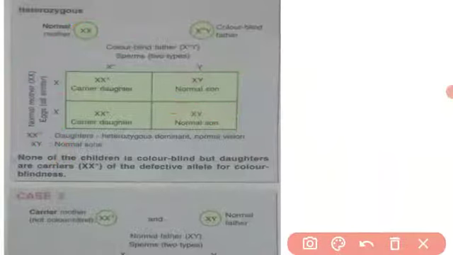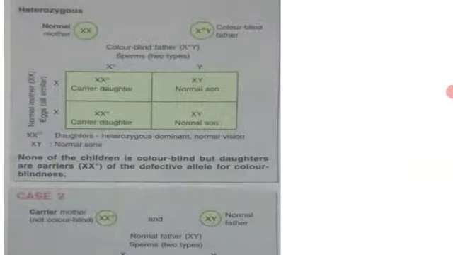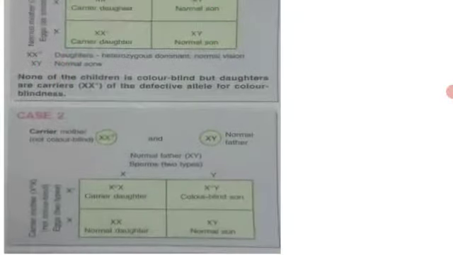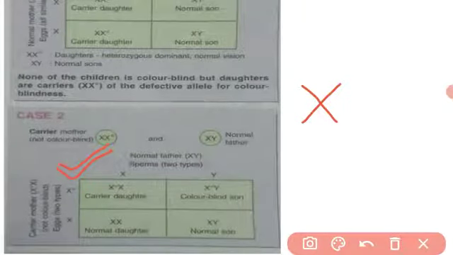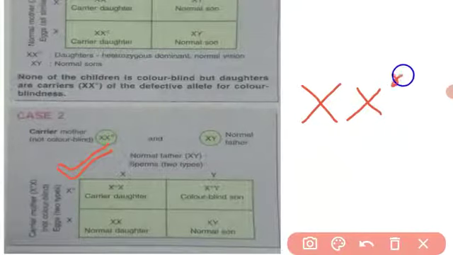In the next generation, the carrier mother, means carrier mother, कैरियर मदर मीन्स बेटा द मदर इज नॉट कलर ब्लाइंड, शी इज अ नॉर्मल. वो जो मदर है शी इज नॉट कलर ब्लाइंड, शी इज अ नॉर्मल, बट हर जीन्स कंटेन the color blindness genetic disorder is present. She gets it from the father.